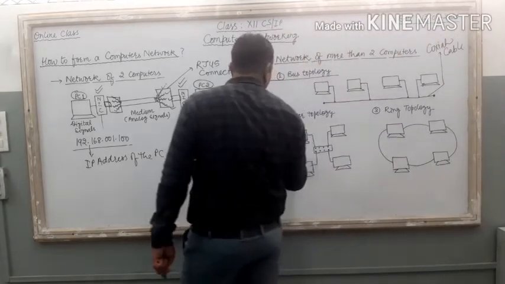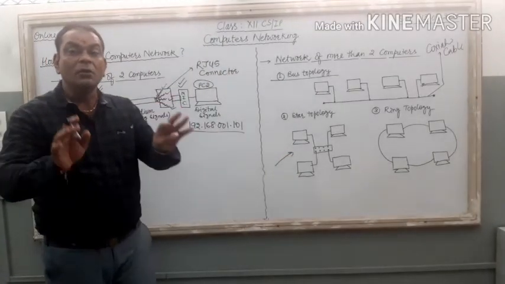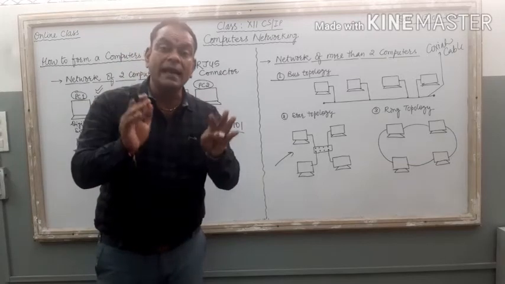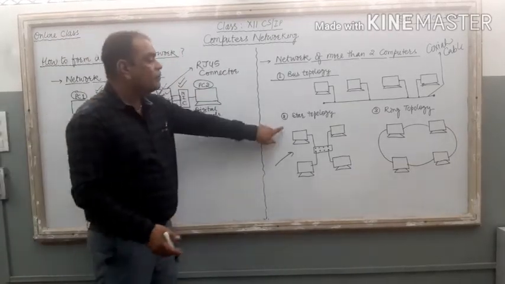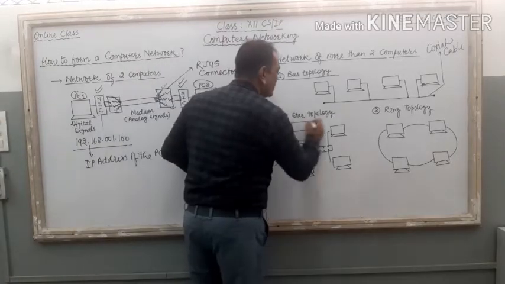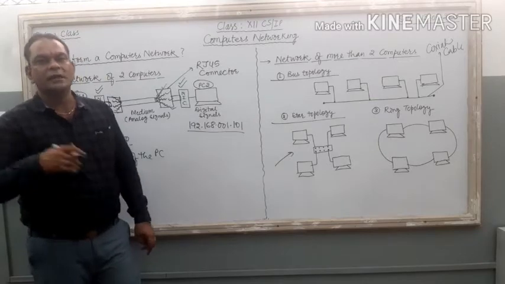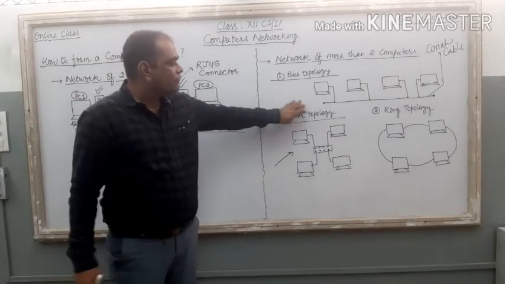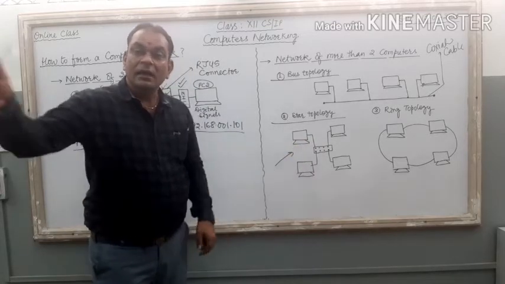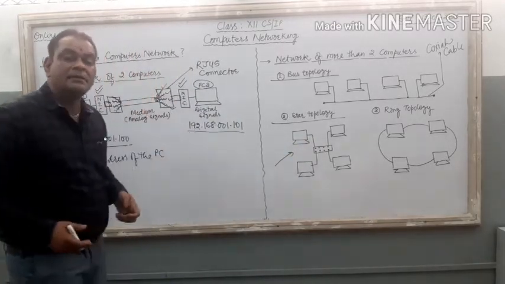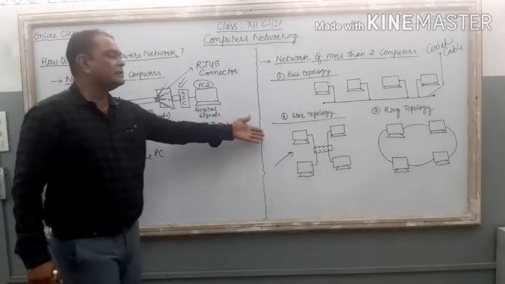Now just check it out. Here it is star topology. The most common style to connect different computers in an office, in a school, in a college. It is the most popular one, star topology. In banking, in schools, in colleges, everywhere you can find this style. With the help of this star topology, offices and banks connect their PCs with each other. So what is there in this star topology?